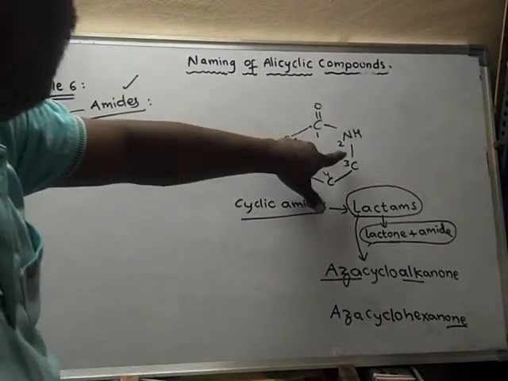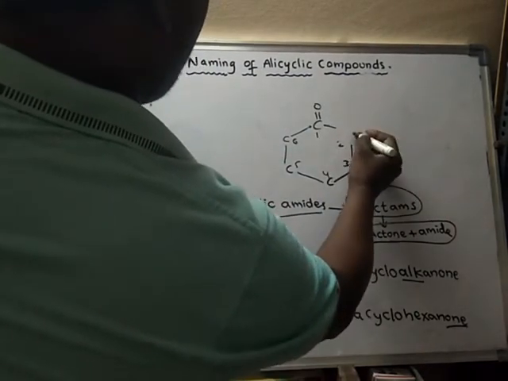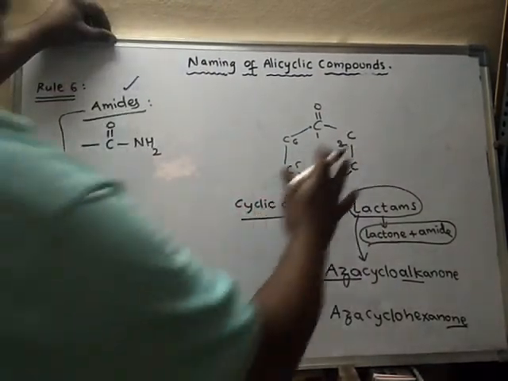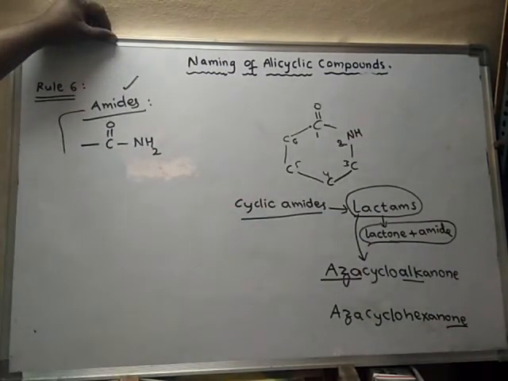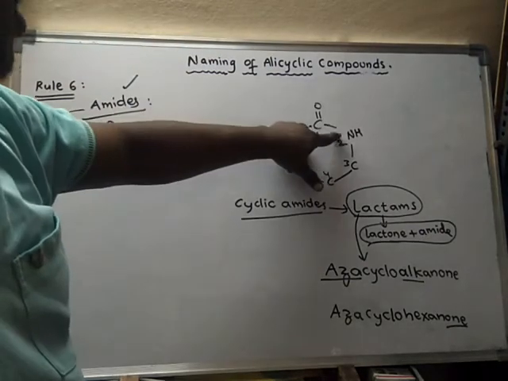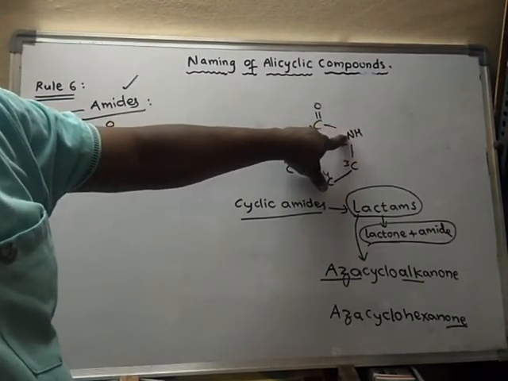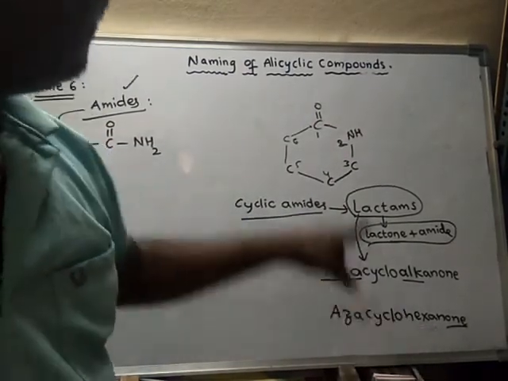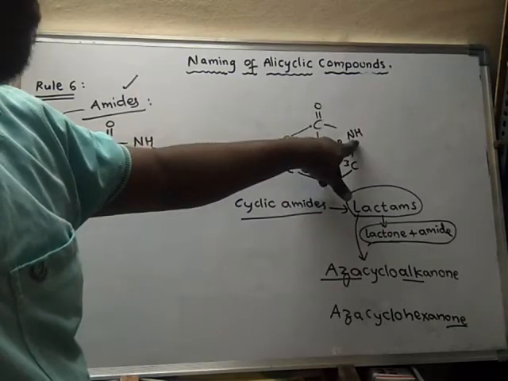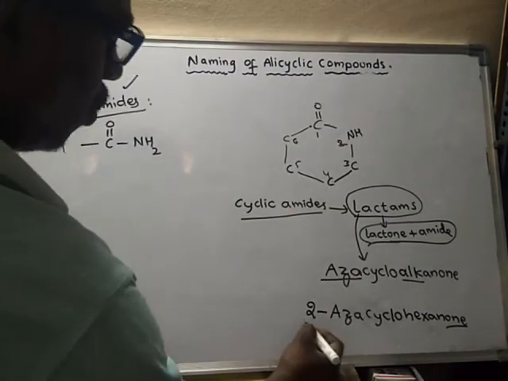So the second carbon here should be a carbon, but the second carbon is replaced by an NH group. Actually it is cyclohexane, but the second carbon is replaced by nitrogen, hence we have to call it 2-oxa.